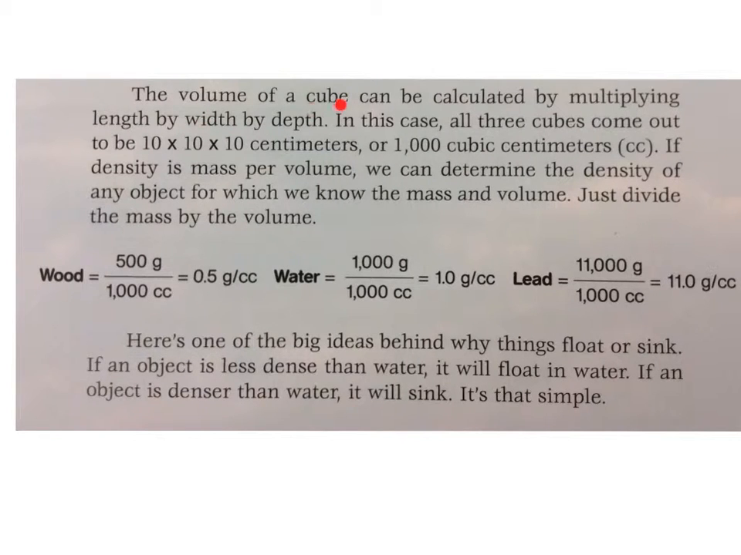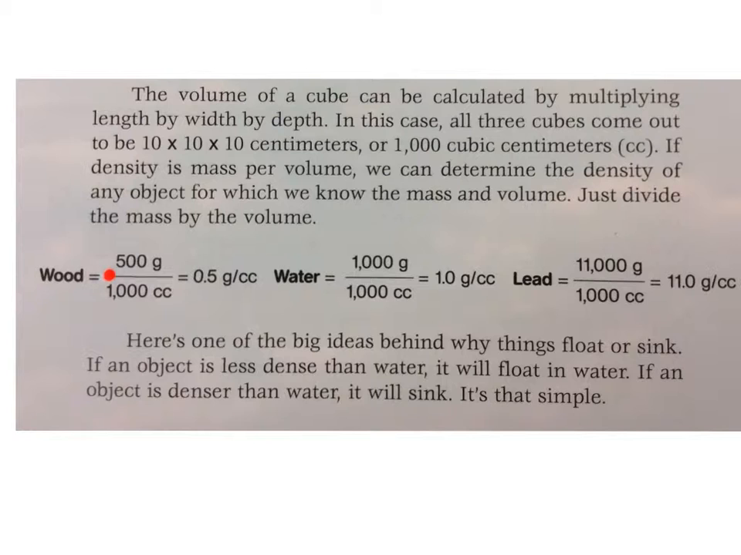The volume of a cube can be calculated by multiplying length by width by depth. In this case, all three cubes come out to be 10 by 10 by 10 centimeters, or 1,000 cubic centimeters, cc. If density is mass per volume, we can determine the density of any object for which we know the mass and volume. Just divide the mass by the volume.